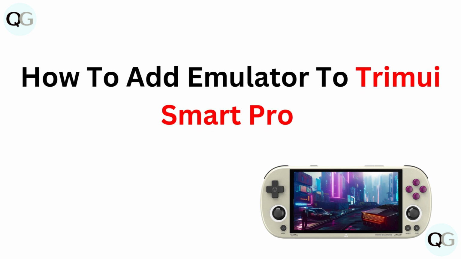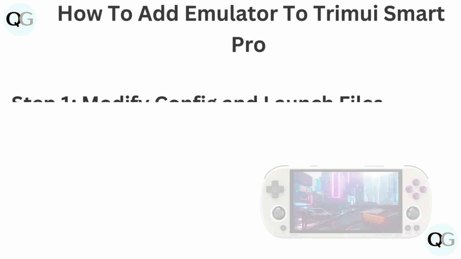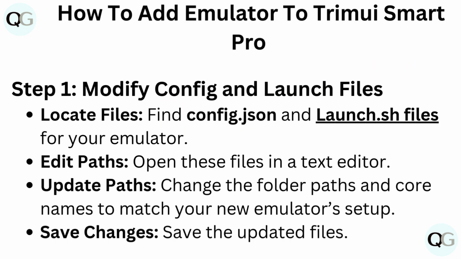How to add an emulator to the Trimui Smart Pro. Step 1. Modify config and launch files. Locate files. Find the config JSON and launch .h files for your emulator.